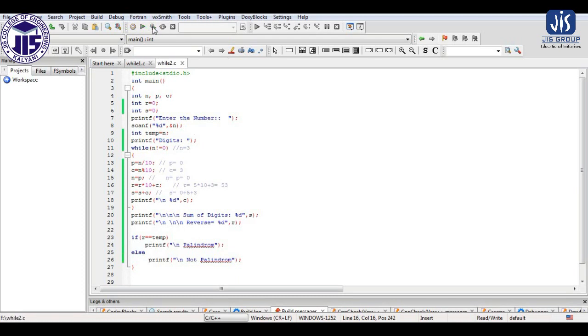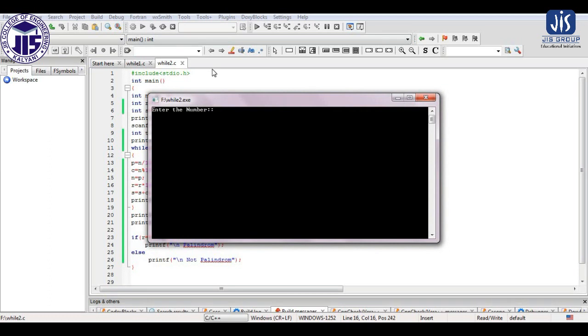So let me show you an example of a palindrome number. If I consider 1221, the reverse will be again 1221, that you see here. The reverse is 1221, so it is a palindrome number.